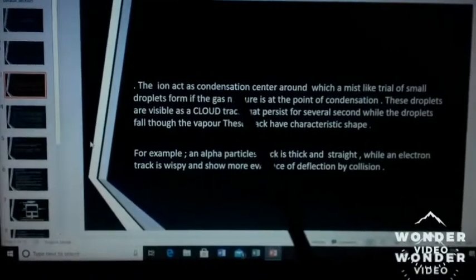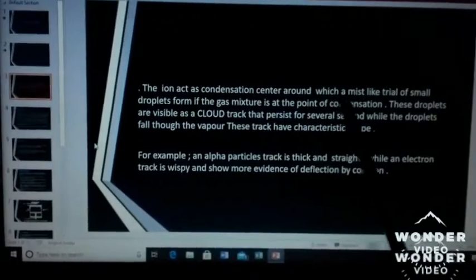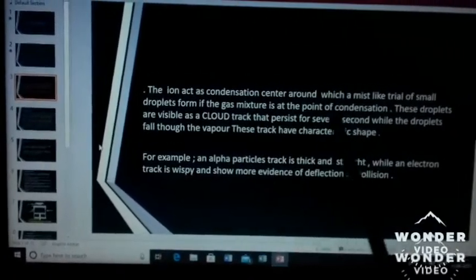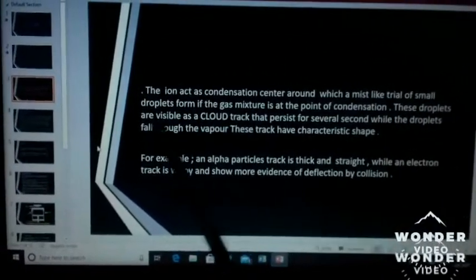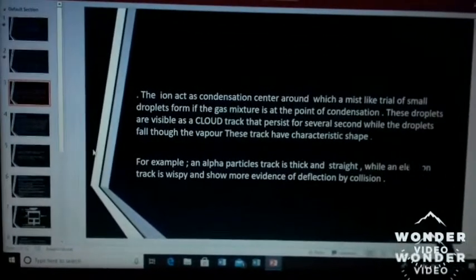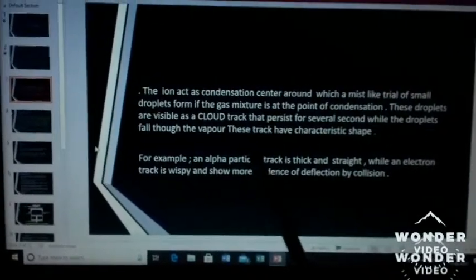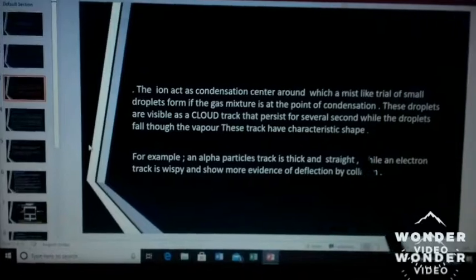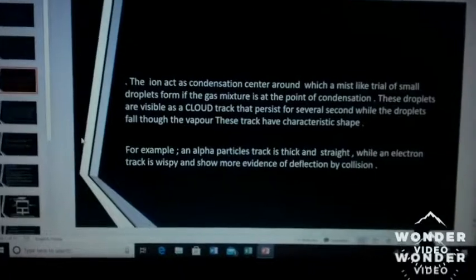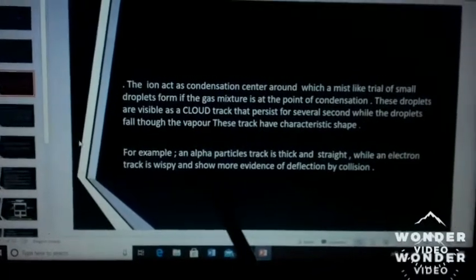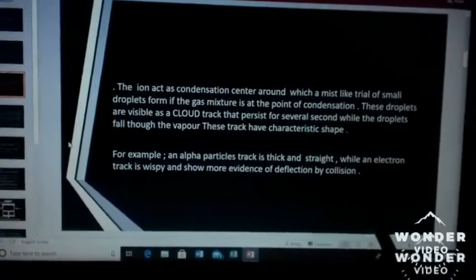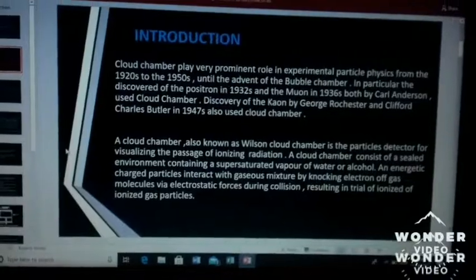The ions act as condensation centers around which a mist-like trail of small droplets forms if the gas mixture is at the point of condensation. These droplets are visible as a cloud track that persists for several seconds while the droplets fall through the vapor. These tracks have characteristic shapes. For example, an alpha particle track is thick and straight, while an electron track is wispy and shows more evidence of deflection by collision. So, this is the introduction of cloud chamber.